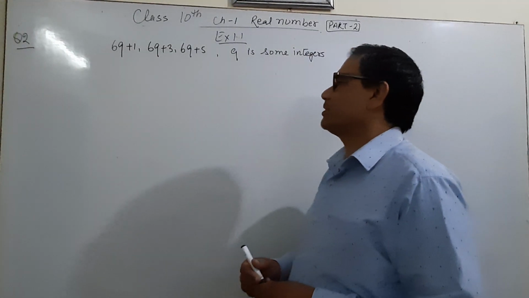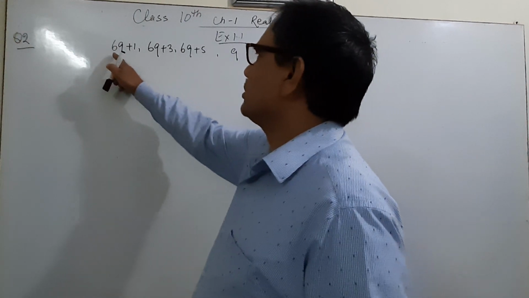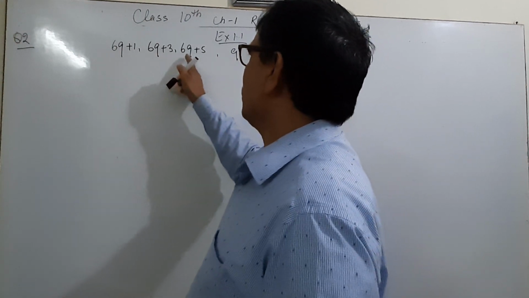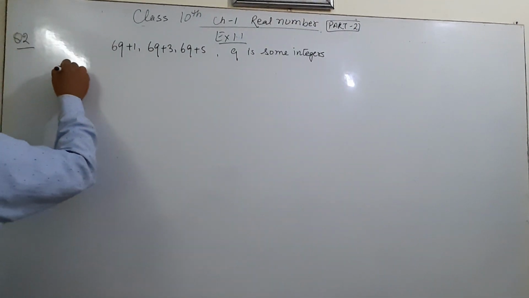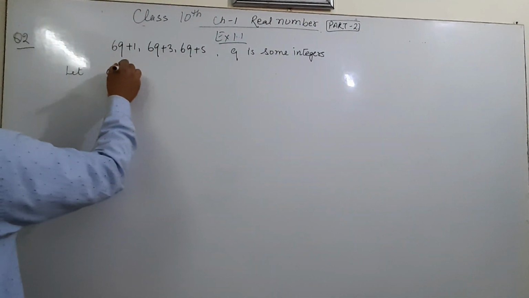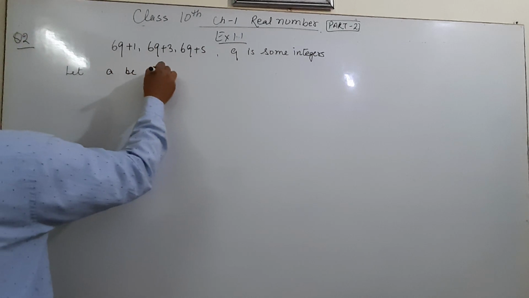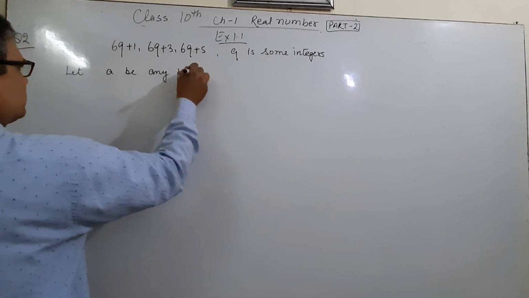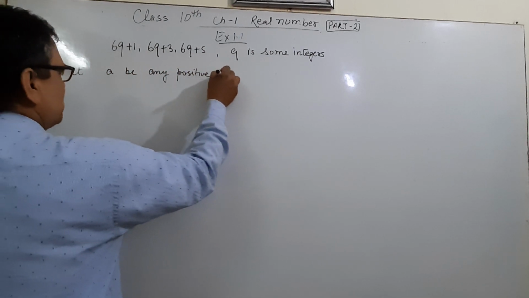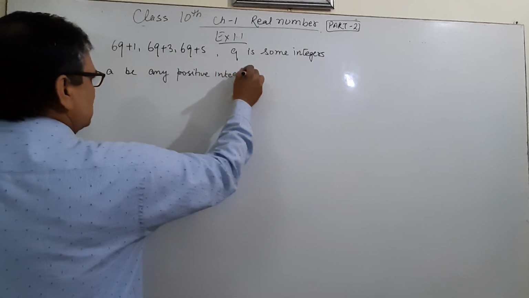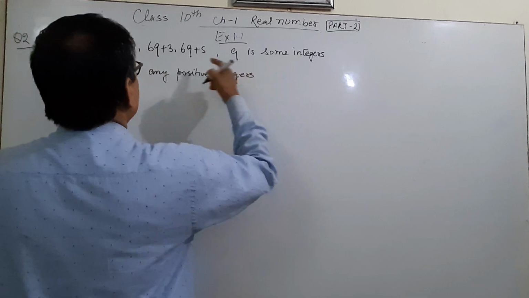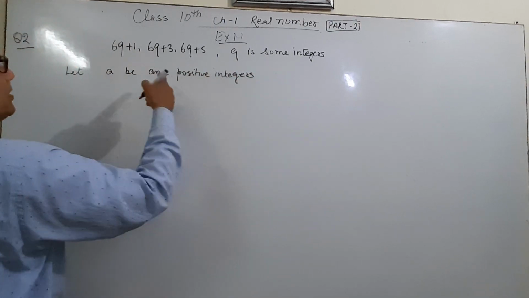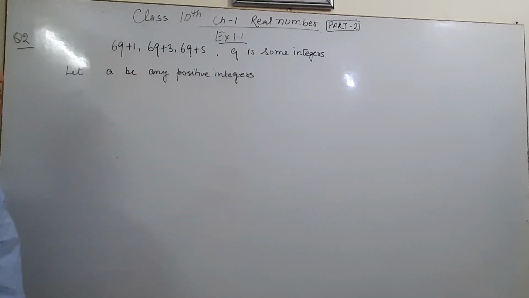This depends on you. First, if 6q plus 1, 6q plus 3, 6q plus 5 are odd numbers, then we have to let A be any positive integer, and here is B. If A is a positive integer, then A can be expressed in what form?